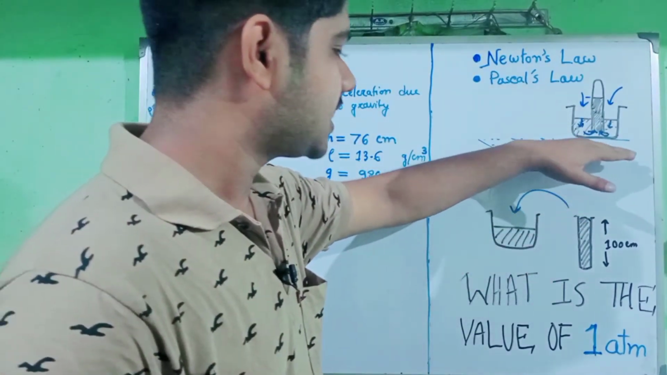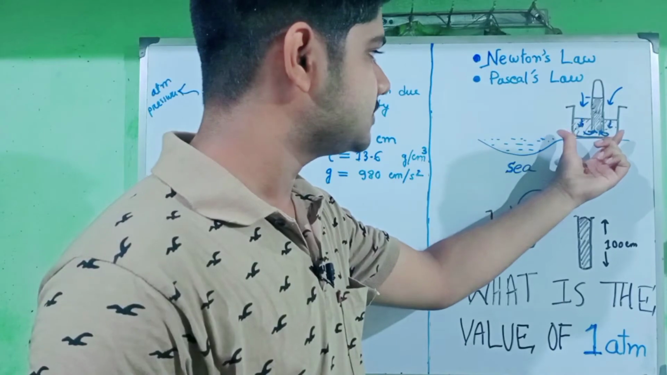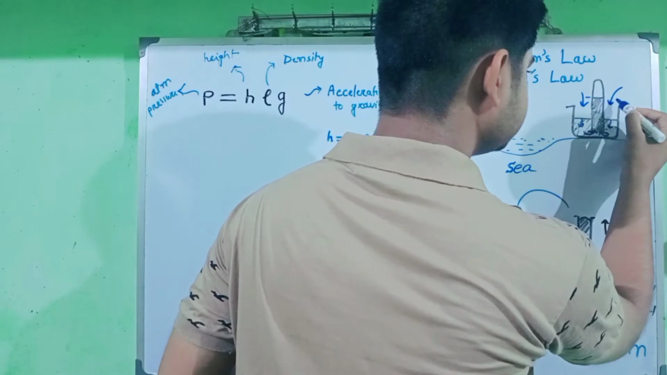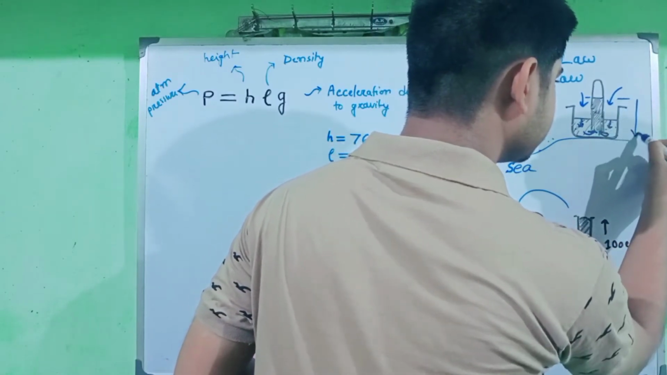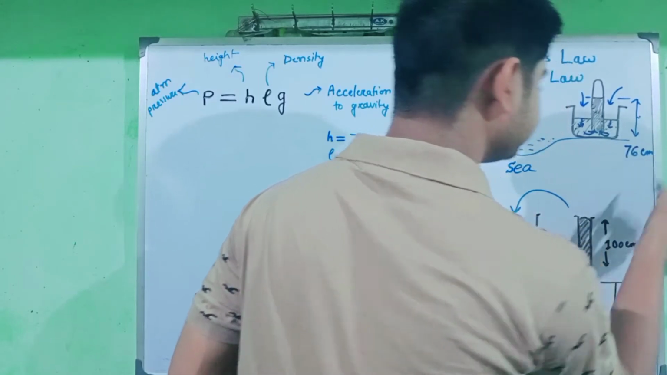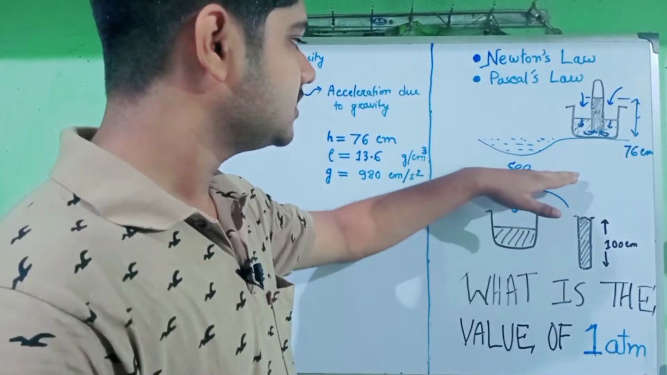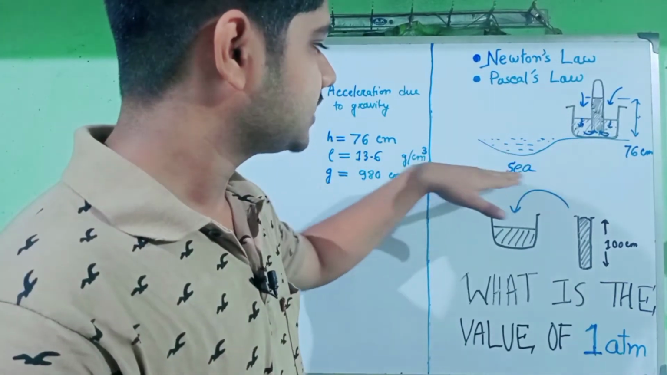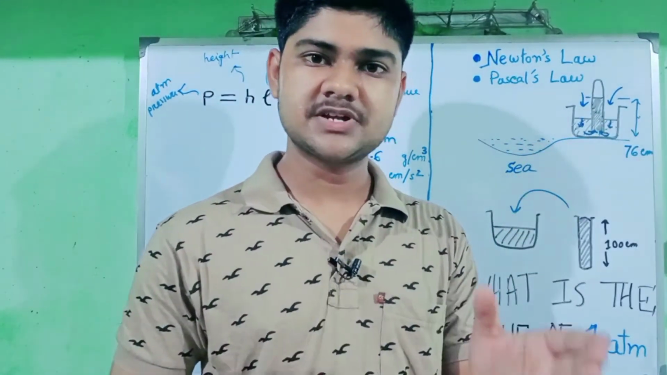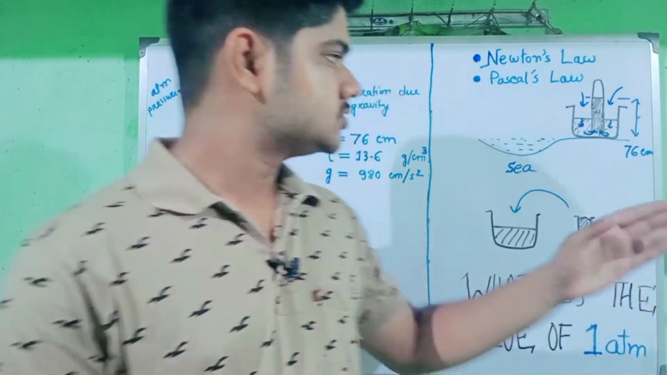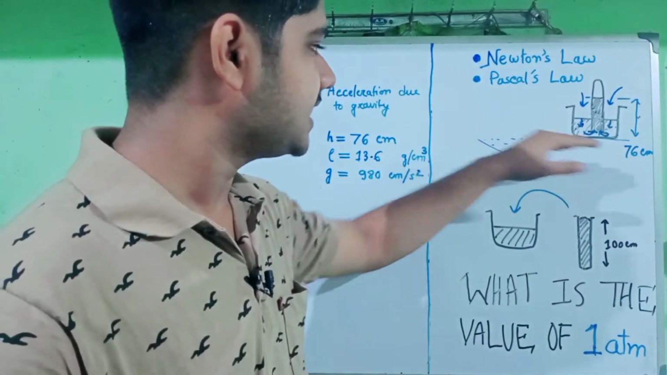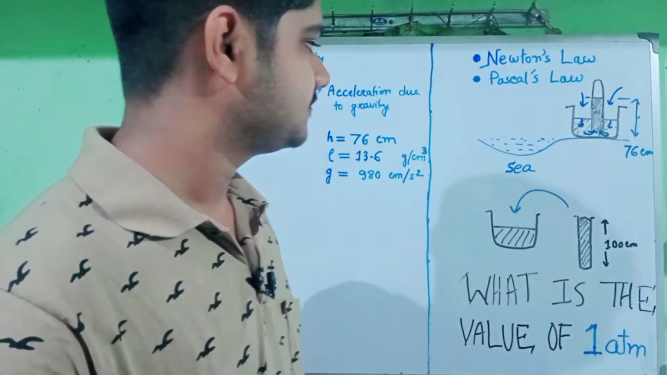At sea level, he conducted the experiment, and he observed that the mercury level is near about 76 centimeter. So why did he do this experiment at sea level? Because we know that with increase in height, the atmospheric pressure gradually falls. So he chose the ideal height for doing his experiment.